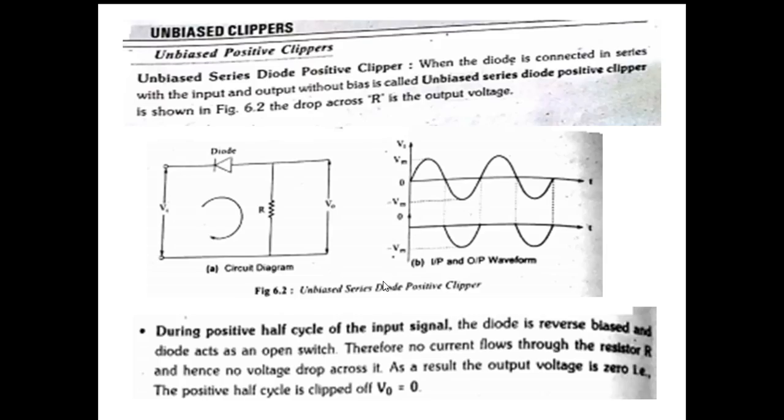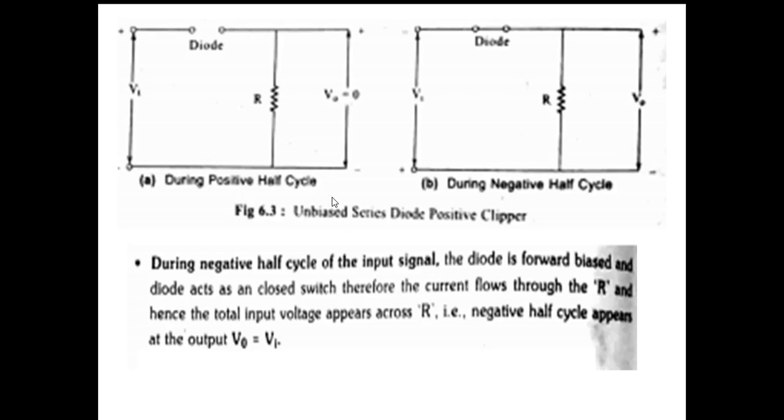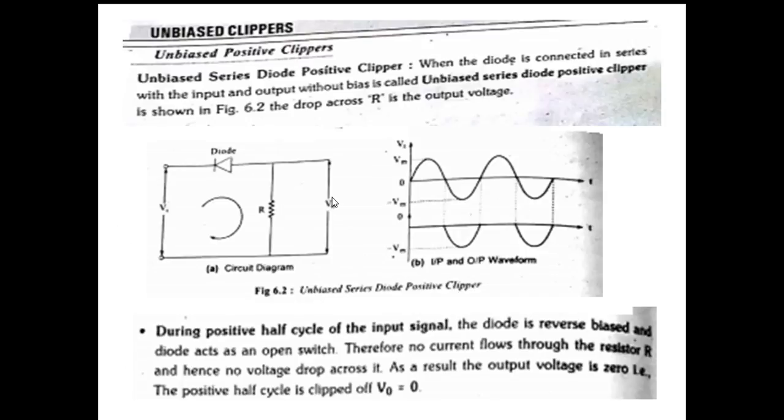Is it clear? During the positive half cycle, the positive half is connected to the cathode of the diode. Therefore, the diode is in reverse bias. When the diode is in reverse bias, it acts like an open circuit. There is no connection between input and output. Therefore, no current flows through the circuit. Current is zero, so the output voltage becomes zero. There is no current, no voltage. Therefore, no signal appears across the output.